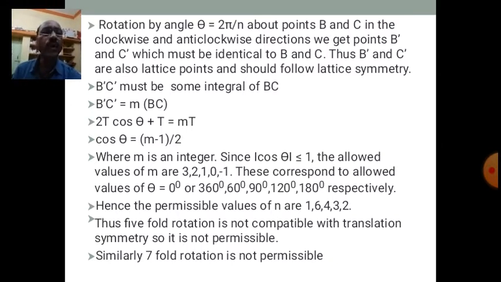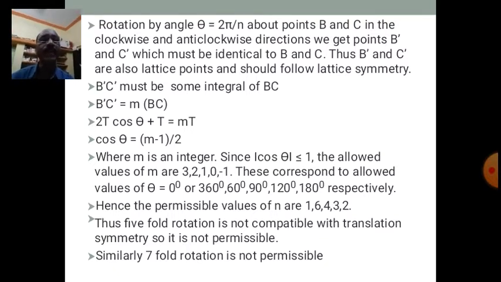So in order to comply with these values, the allowed values of m are 3, 2, 1, 0 and minus 1. M can take only these values. It cannot take values greater than 3 or less than minus 1.